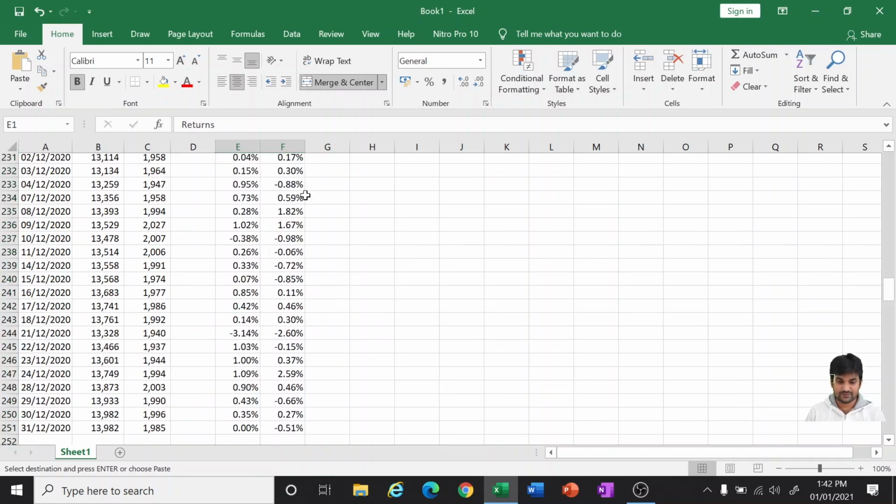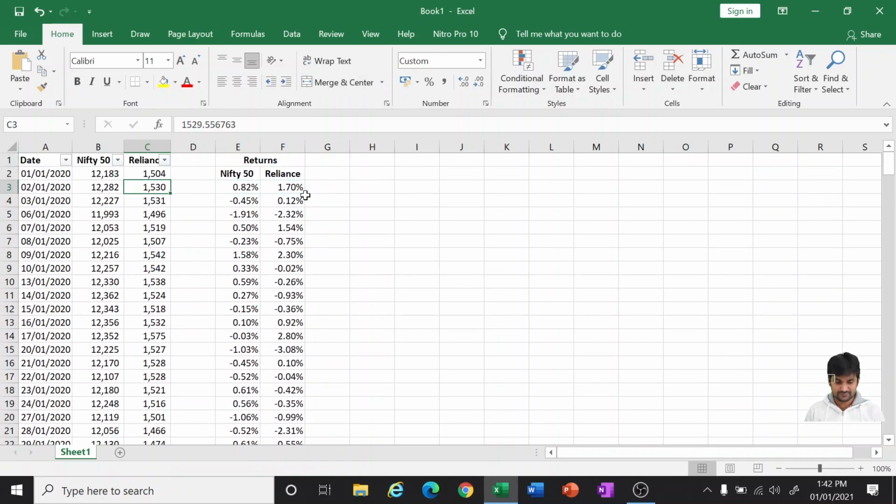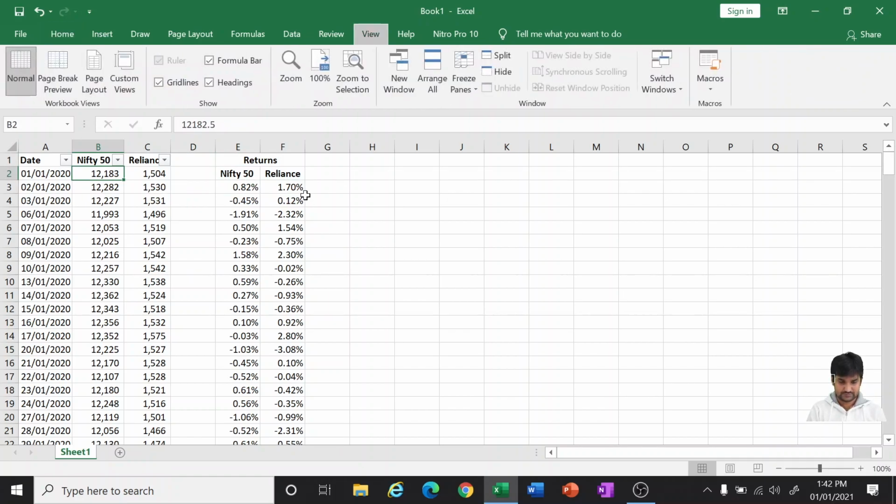This is the data for one full year. Let us calculate the average daily returns.